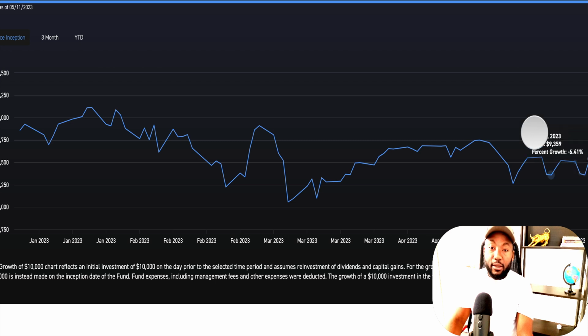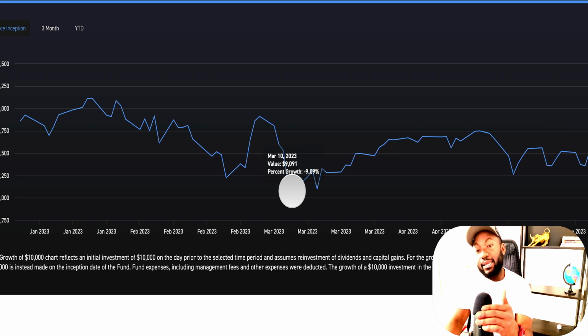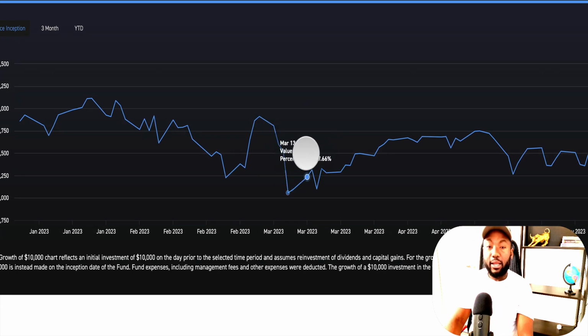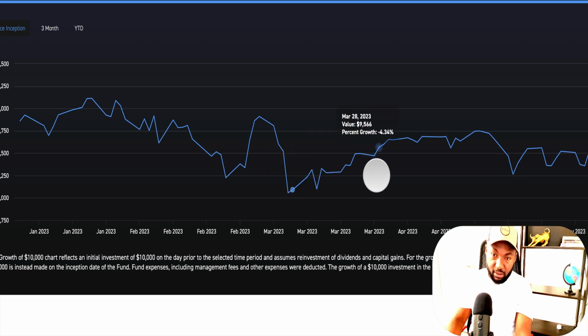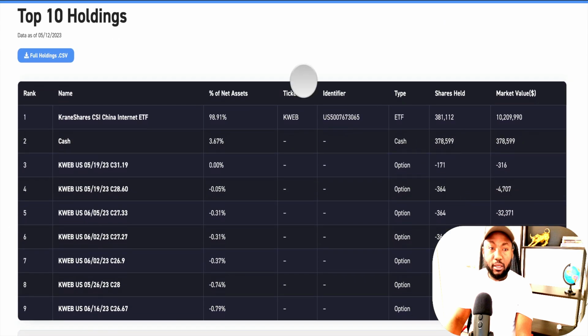But in the meantime, how do you invest those? How do you put more money in the fund, because you buy lower and higher? So you'd have accumulated more shares, therefore more income you'd be receiving at this time. We look at the top holding. 98% of this is KWEB, because this fund is invested almost 100% in KWEB itself.